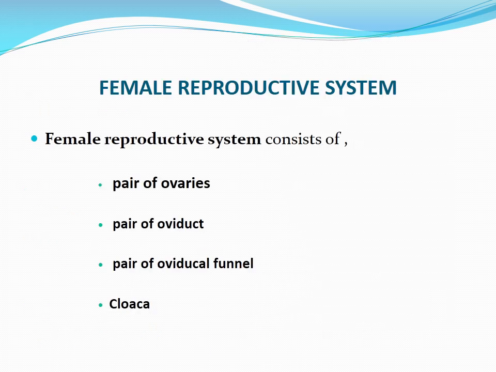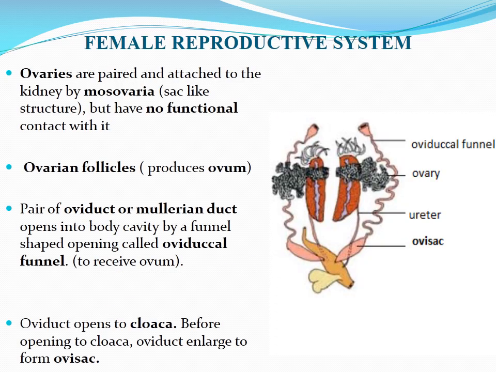So this is only about the male reproductive system. Next we are going to learn about the female reproductive system. The female reproductive system consists of a pair of ovaries, a pair of oviducts, a pair of oviductal funnels and cloaca. In this slide you can see the diagram of the reproductive system of female frog.